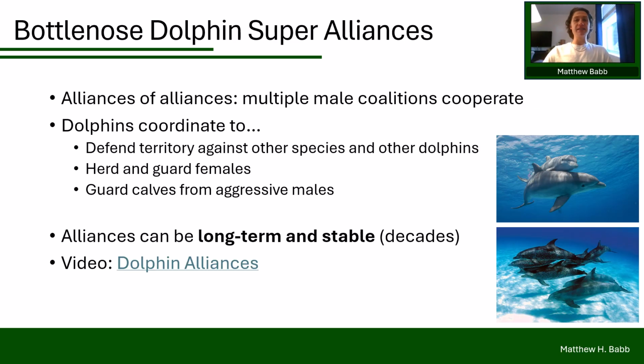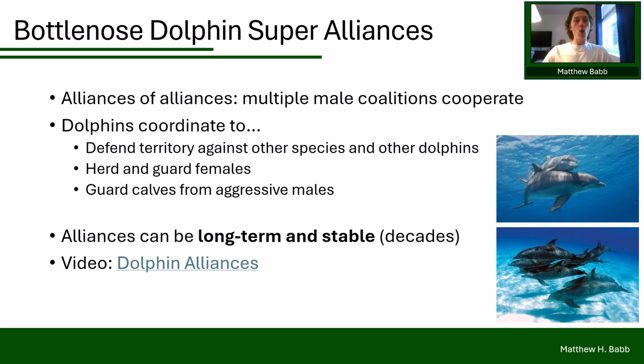Now, one sophisticated example of alliances is seen in bottlenose dolphins. Dolphins mostly will form these coalitions to defend territory, and males will also use them to guard female dolphins. Although females will also form coalitions to protect their calves, for example. Dolphins, however, take it a step further, and they form what researchers call super alliances.